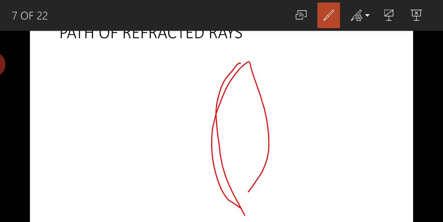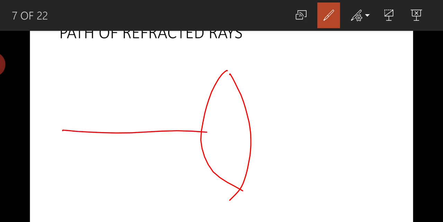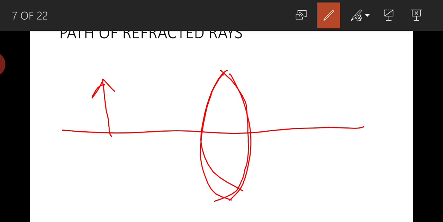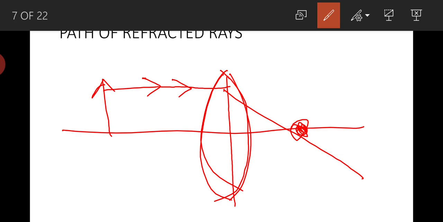So that is why, let us take a convex lens, and in front of it, for example, a pencil is placed. From the pencil there will be different light rays coming in different positions, but we don't know the path of all these light rays. We know the path of only two light rays. The first one is a light ray which is traveling parallel to the principal axis; it will pass through the focus.